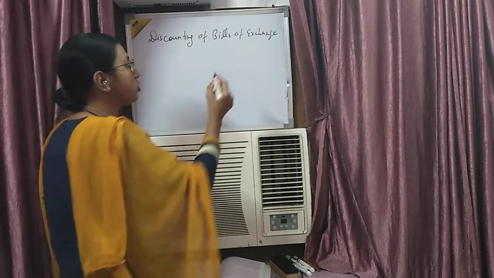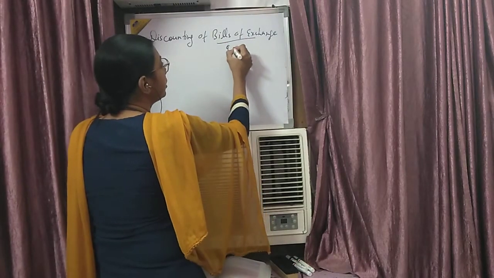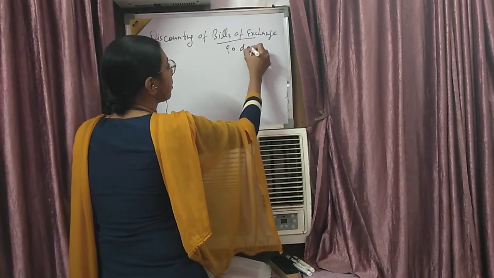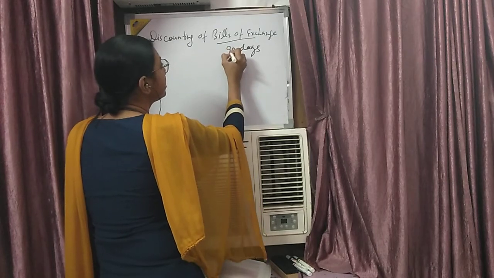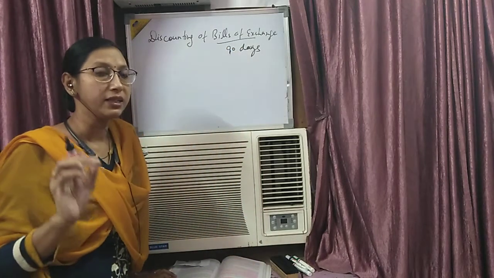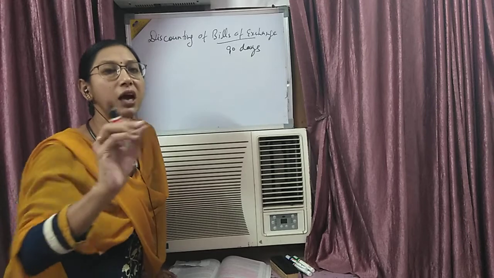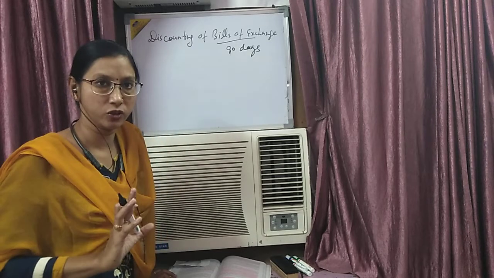Now this bills of exchange has a maturity period of 90 days, meaning after 90 days the seller can go and take the amount against this bills of exchange.